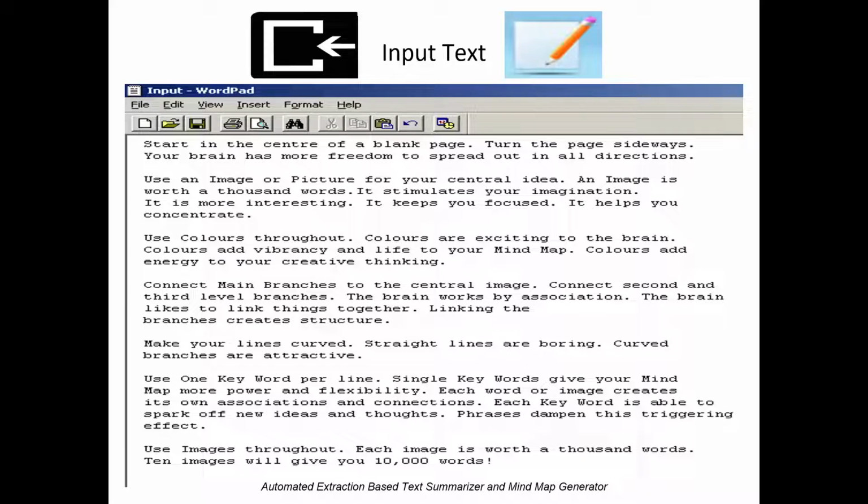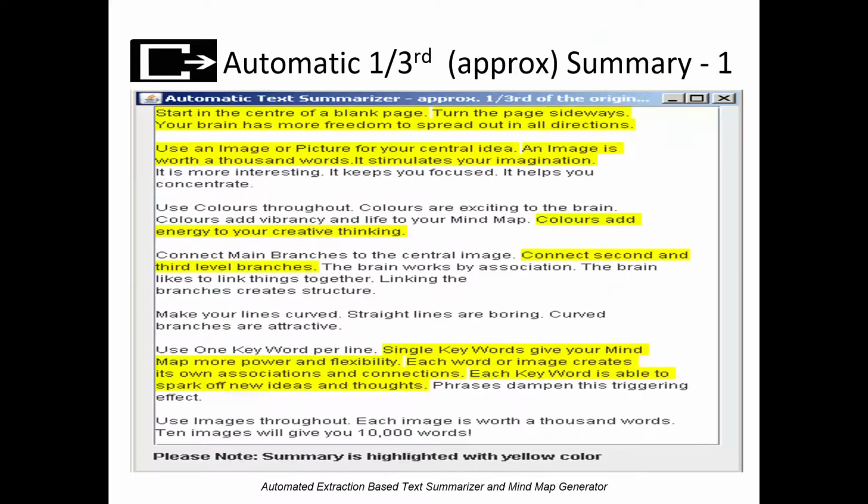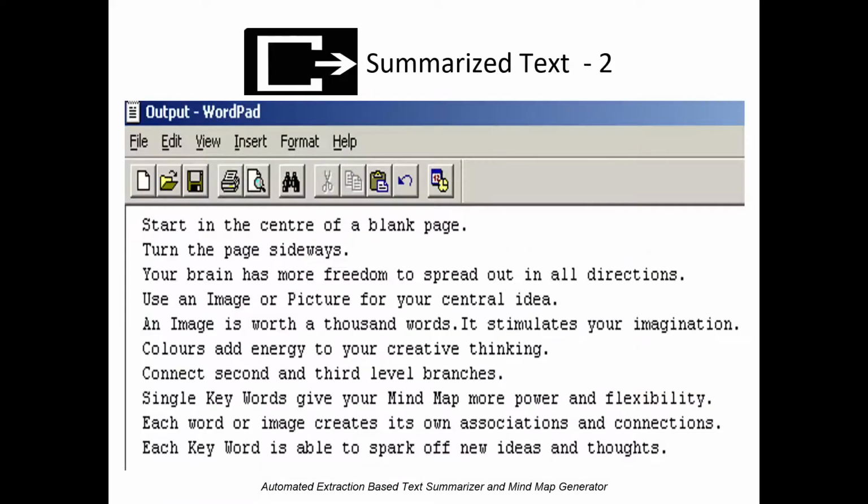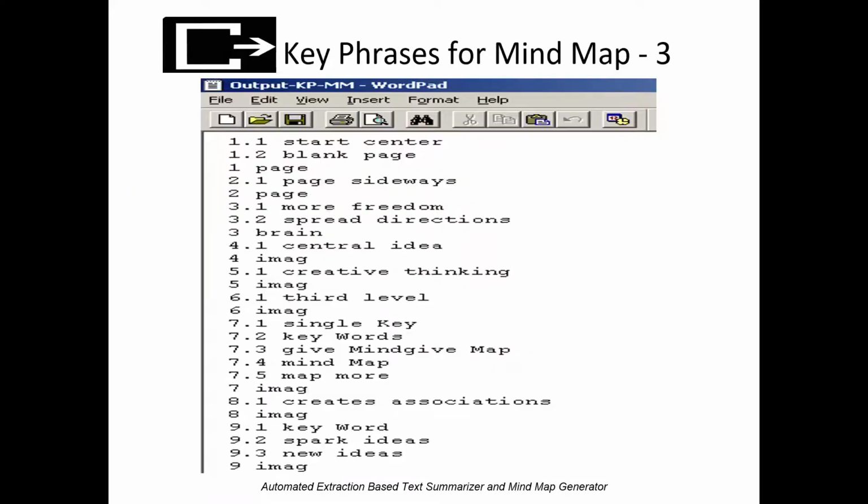So this is our input text document. After the sentence weight is calculated, depending on the percentage of summary requested by the user, that many sentences are highlighted in the document. We can see the highlighted sentences which are extracted as summary. Here we assign a branch number and sub-branch number to each sentence, excluding stop words and punctuation.